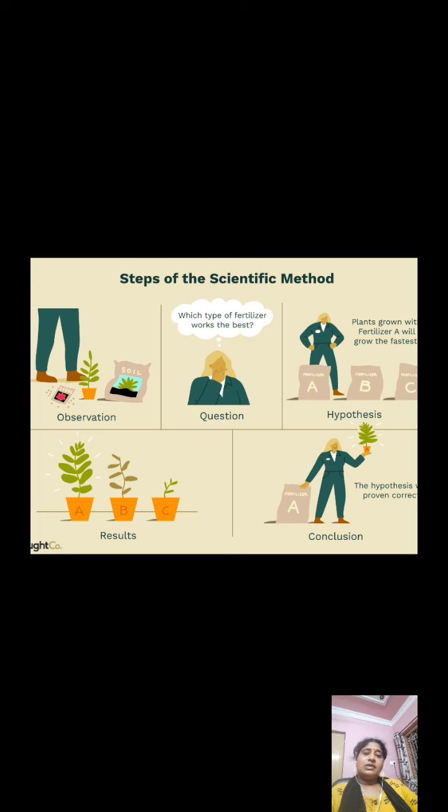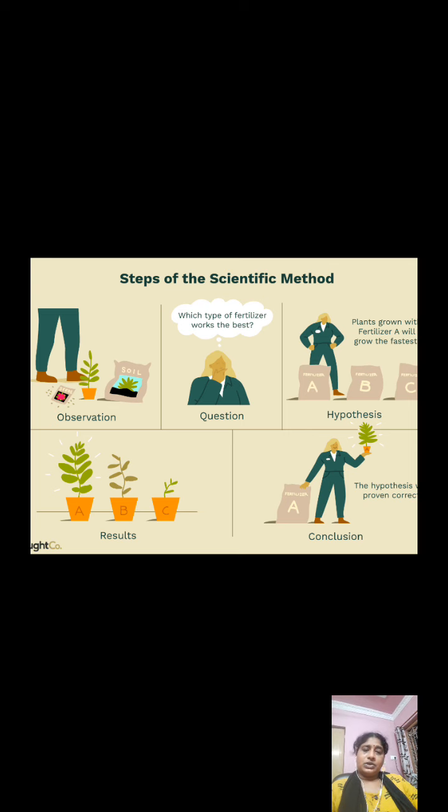So what is the first thing in the scientific method? What is the example given there in the image? I'll tell you. You have some seeds with you, and you have 2 to 3 pots with you, filled with different types of soil. You already studied different types of soil in your 7th standard science. You can take your own options, maybe clay soil or loamy soil or sandy soil, it's your wish. So what is the first step in the scientific method?